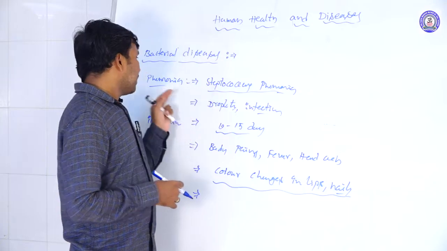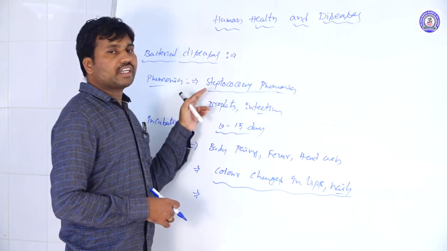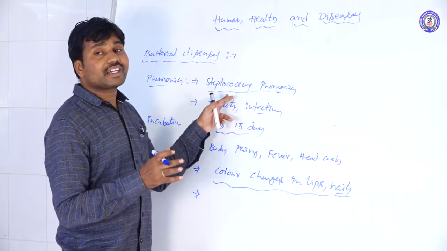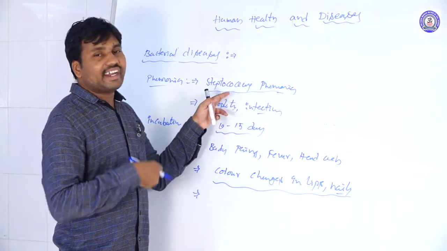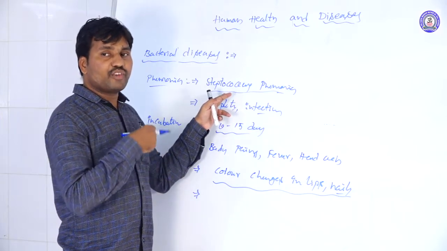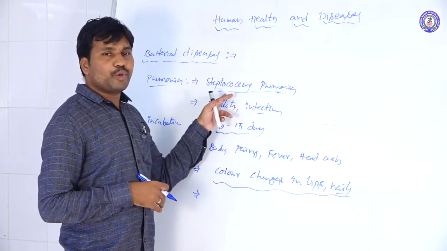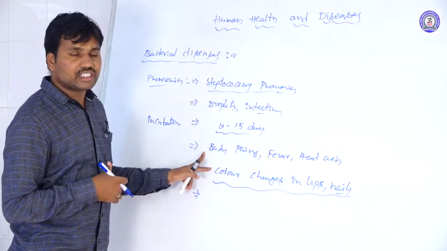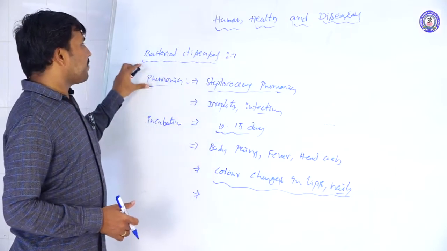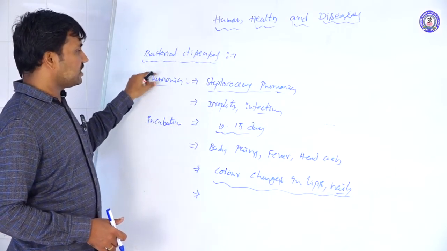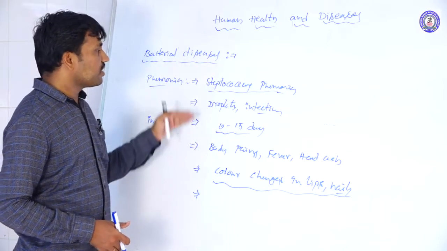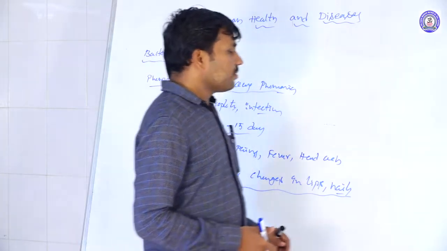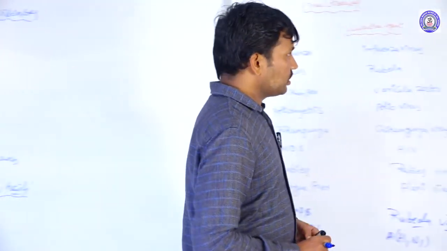Because of this bacterial infection, the bacteria Streptococcus pneumoniae destroys the respiratory tract. The alveoli are filled with mucus, so because of that, they are not able to exchange gases properly. Like this, each bacterial disease is caused by a certain type of pathogen, and these are the different types of bacterial pathogens.